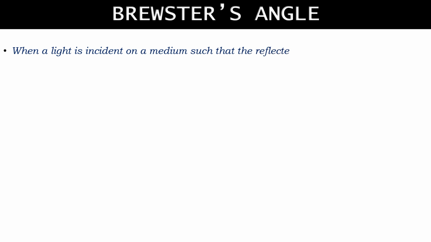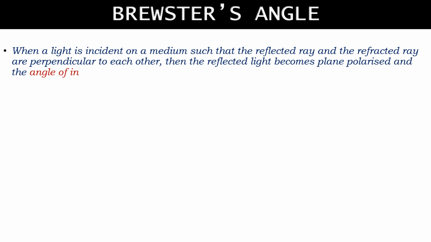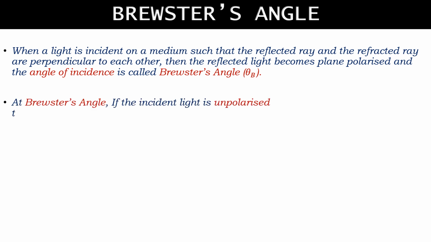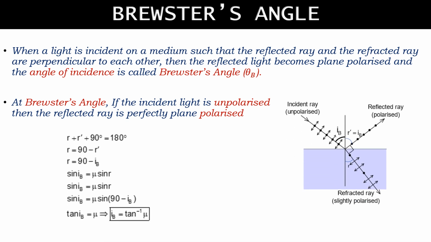Now next we will discuss Brewster's angle. When light is incident on a medium such that the reflected ray and the refracted ray are perpendicular to each other, then the reflected light becomes plane polarized and the angle of incidence is called Brewster's angle. At Brewster's angle, if the incident light is unpolarized, then the reflected ray is perfectly plane polarized. From this figure, you can see the incident light is unpolarized, the refracted ray is partially polarized, but the reflected ray is plane polarized. Now we will see how we calculate Brewster's angle from the figure.